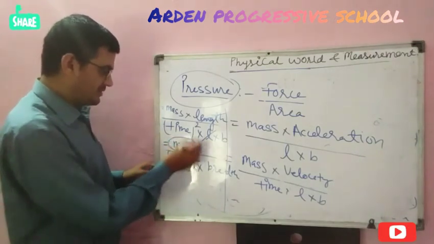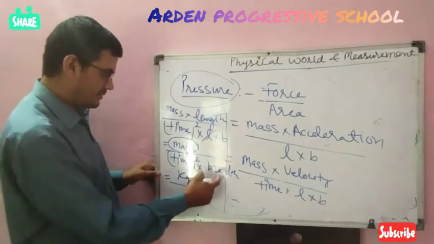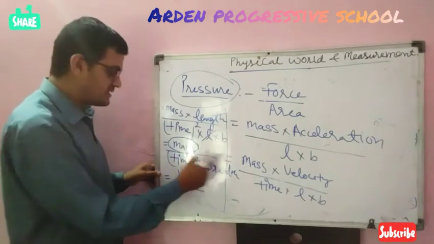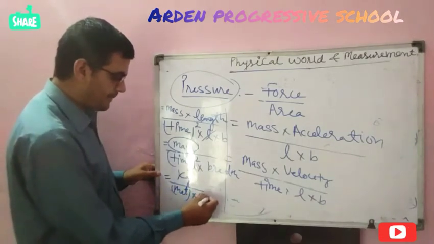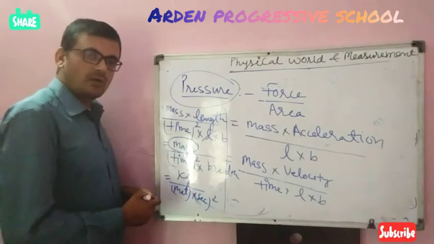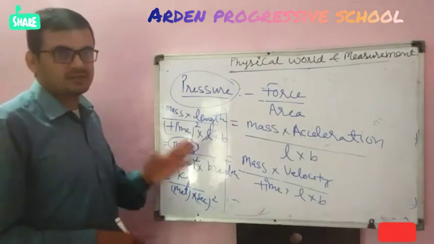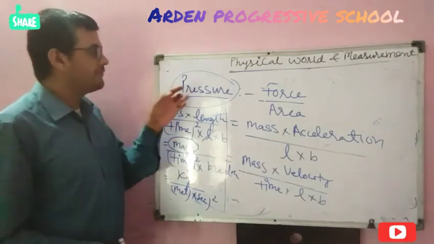So what will be its unit? Kilogram. Unit of breadth means distance, meter, and second square. Kilogram per meter second square is the derived unit of pressure.